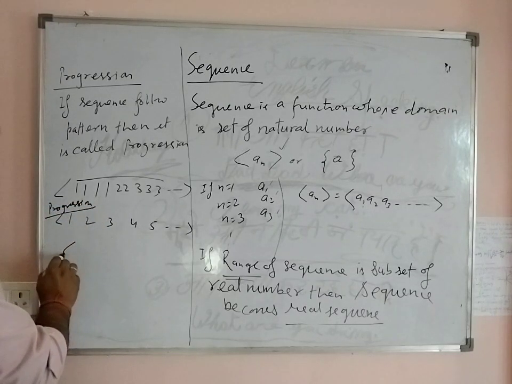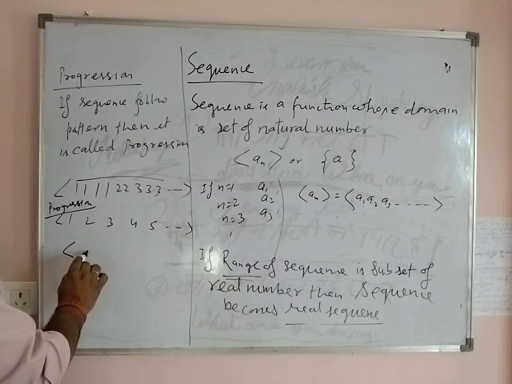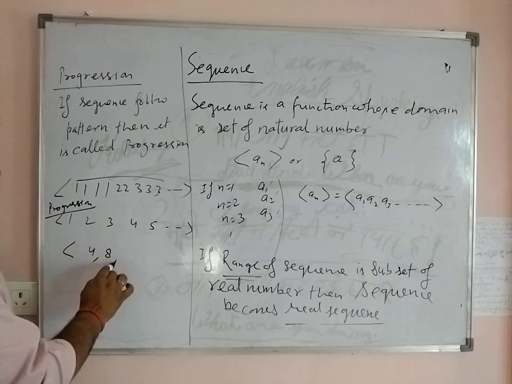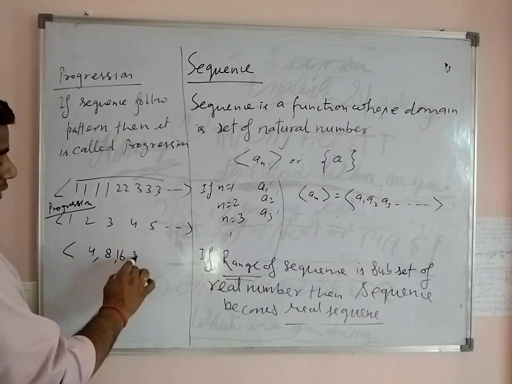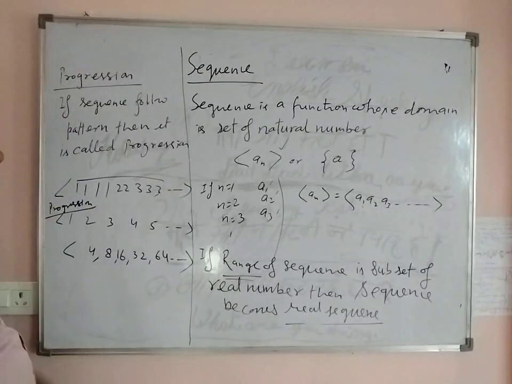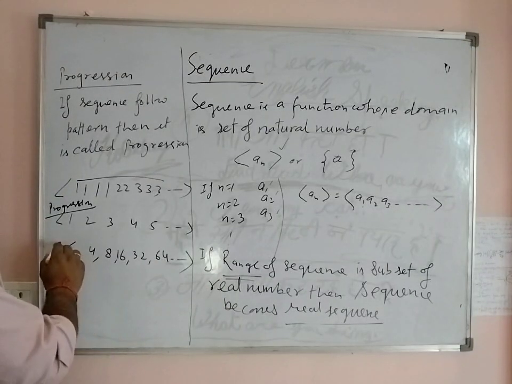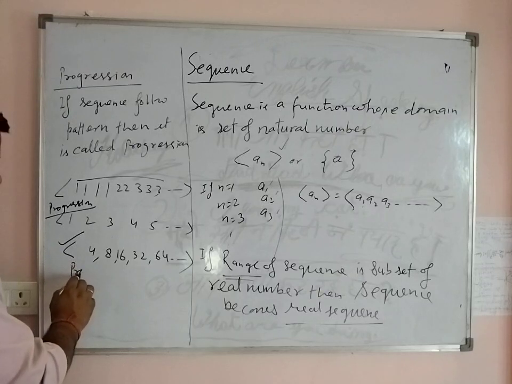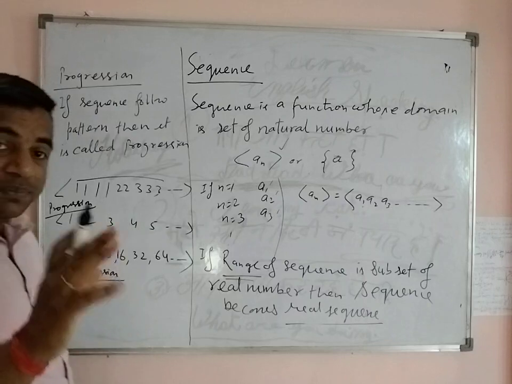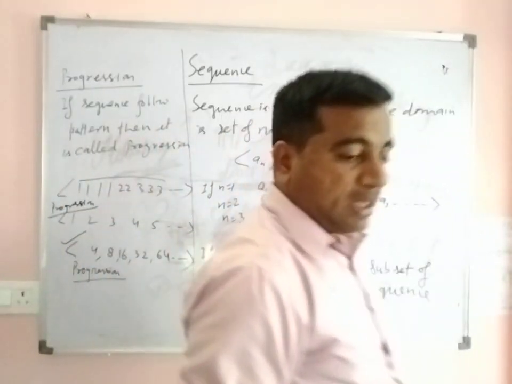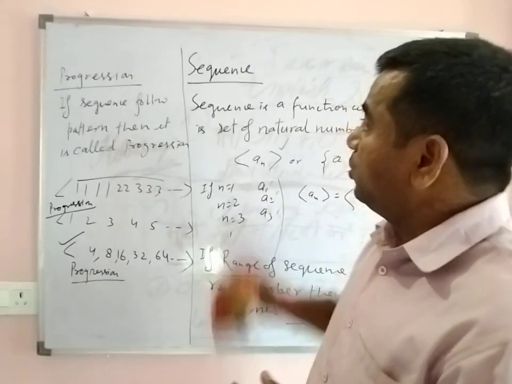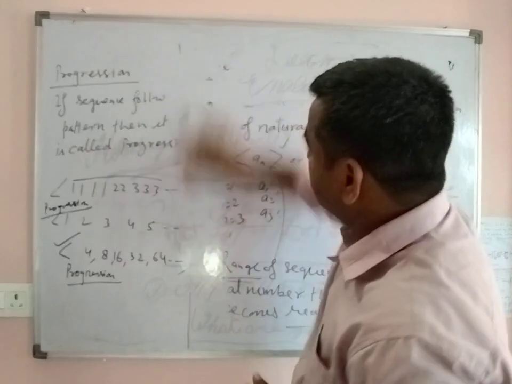For example, like 4, 8, 16, 32, 64, and so on. This sequence also follows a pattern. So this sequence is called a progression. A special type of progression is called arithmetic progression.